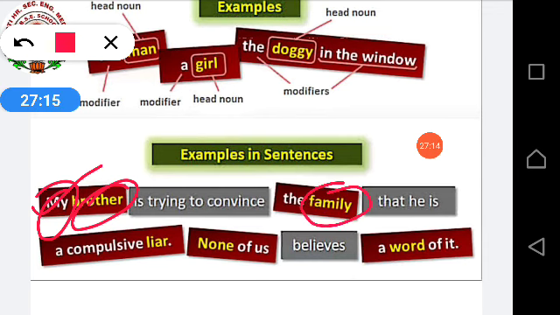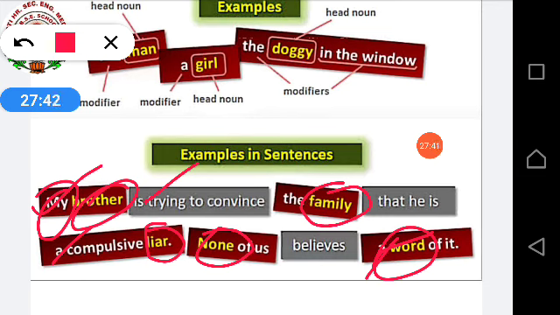In this, brother, family, liar, none, word, all this comes under your head noun. My, the, a, all this comes under your modifier.